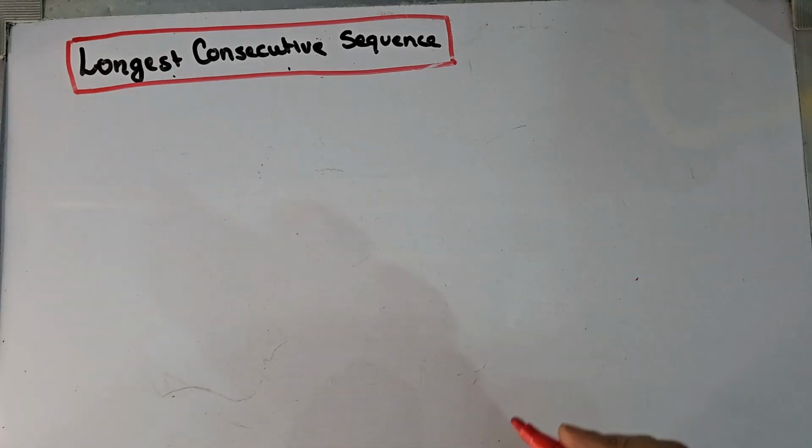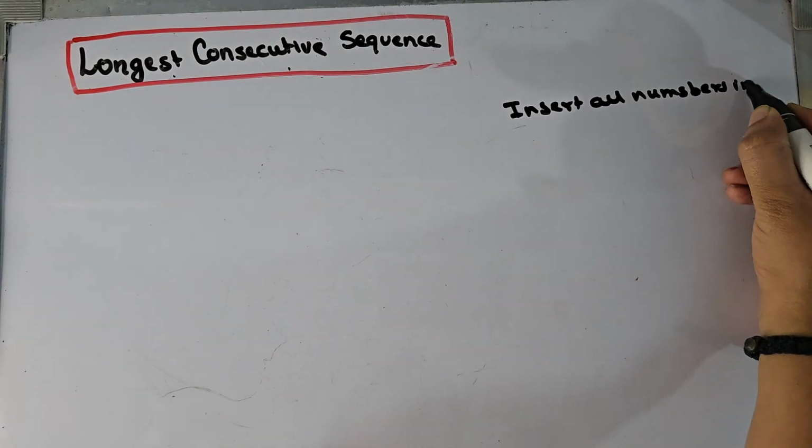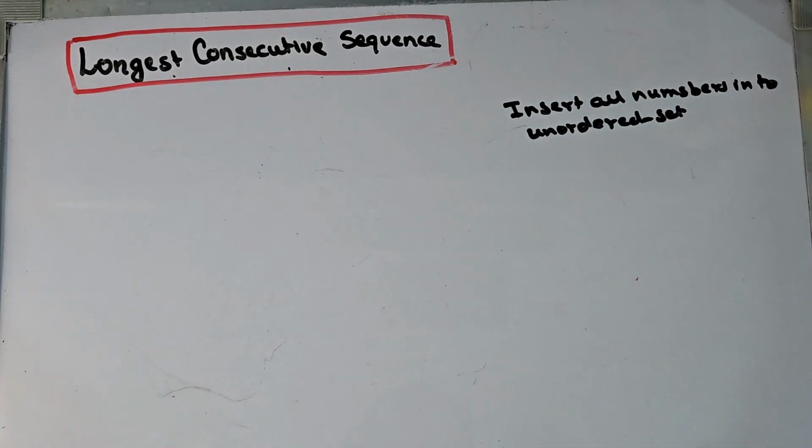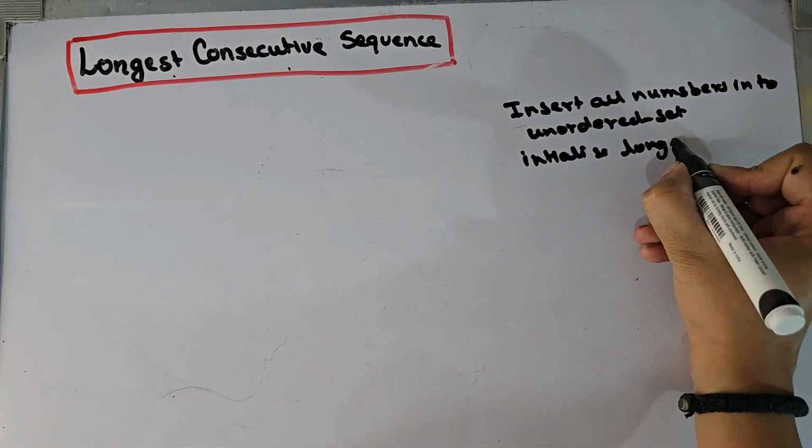So the algorithm says that we will insert all numbers in an unordered set. After this, we will initialize longest as 0.